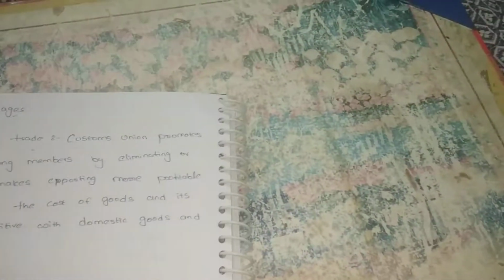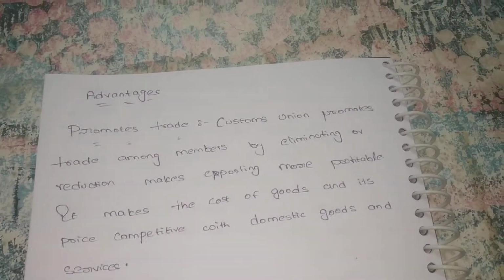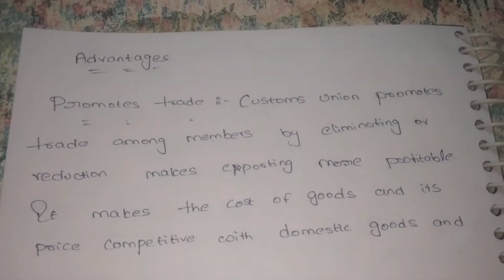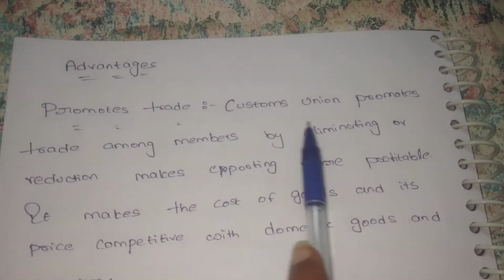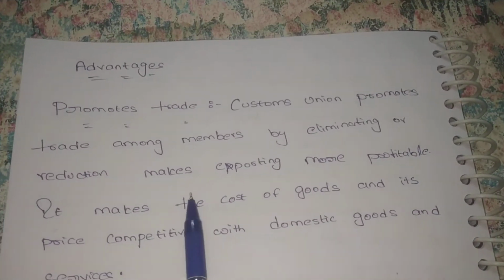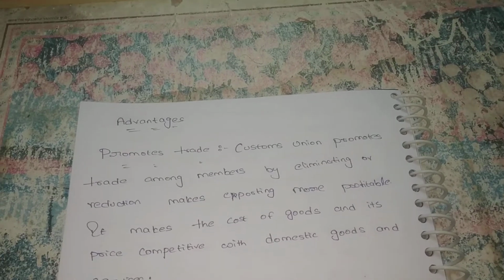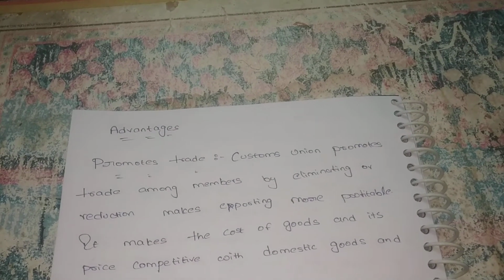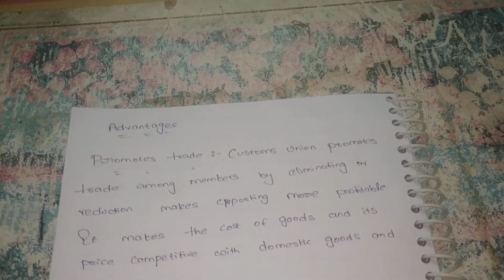Next, we are discussing what are the objectives of the customs union. Promote trade. First and foremost objective is promotion of trade. Customs union promotes trade among members by eliminating or reducing taxes, which makes exporting more profitable. Promoting trade means exchanging of goods and services, and while we are exporting goods we are not required to pay that much of taxes.